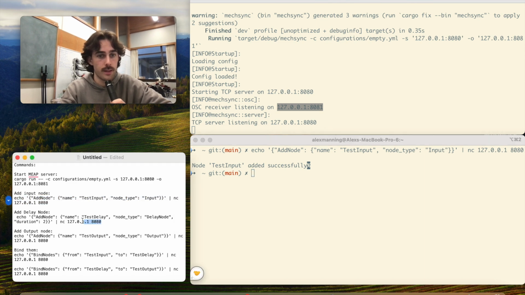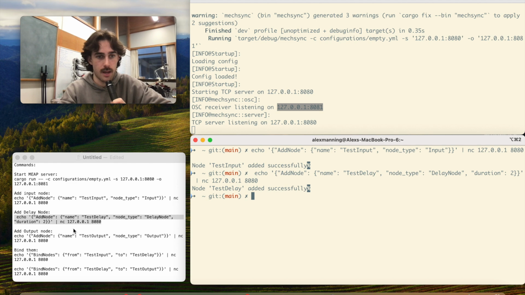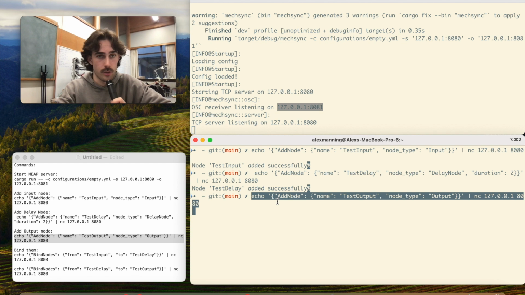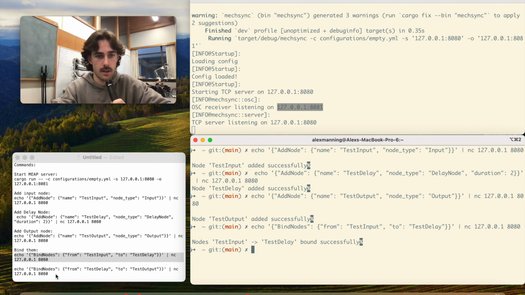added. We'll then add the actual delay node, which we can specify to have a duration of 2 seconds. That's been added successfully, and then we'll create an output node, which is where the MIDI information will flow out of and eventually should be automatically directed to one of these instruments. There we go. Next we need to bind them together so that the graph knows to send MIDI information from the input node to the delay to the output, and so on. So we'll bind the input with the delay, there we go, and we'll next bind the delay with the output.